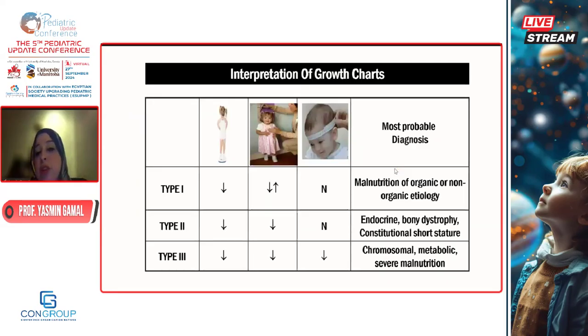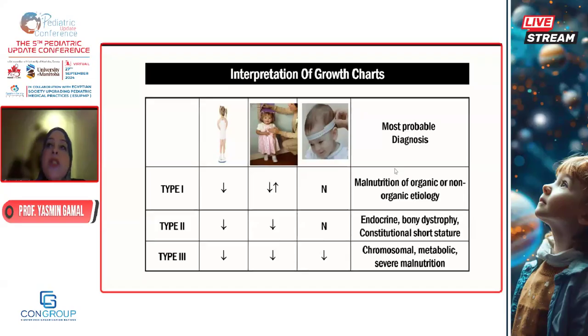Interpretation of growth charts is really of utmost importance. Why? Because if you have a child with low weight for age, and the height and head circumference are appropriate, always think of a nutritional cause. Take a detailed history regarding the nutritional intake.